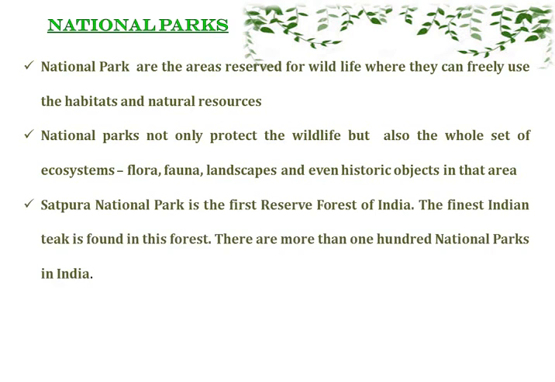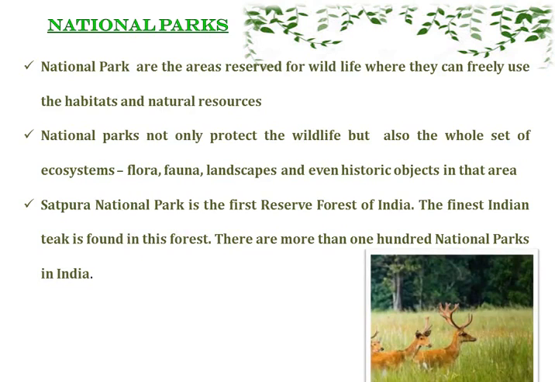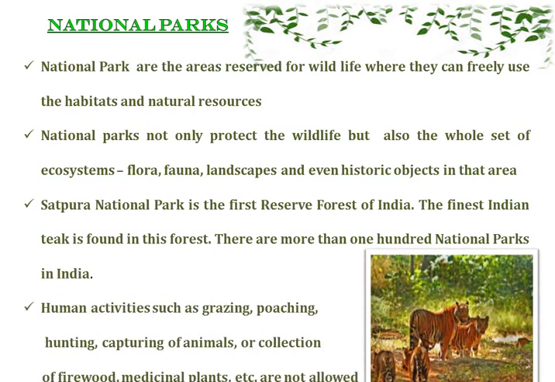An example of a national park is the Satpura National Park. It is the first reserve forest of India. The finest Indian teak is also found in the forest, and we can also find rock shelters in that national park. And there are more than 100 national parks in India. Human activities such as grazing, poaching, hunting, capturing of animals, collection of firewood and medicinal plants are not allowed in national parks.